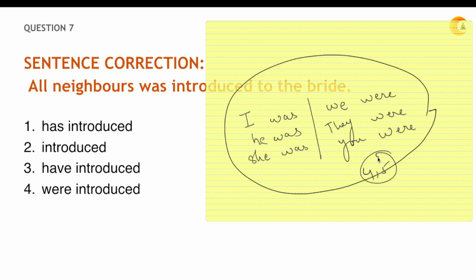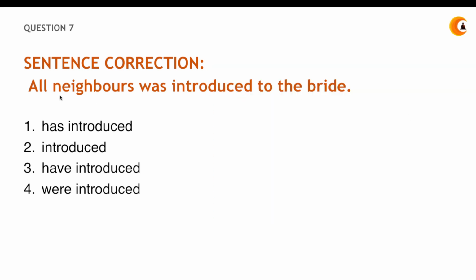So now, when it comes to neighbors, what is neighbors? Neighbor is not I, neighbors is not he, neighbors is not she. Then it can be they. It can't be we. We means inclusive of me, so I'm not there. It can't be you also. It's probably they, a group of people. So what comes along with they? It comes were. It's written all neighbors was introduced to the bride.